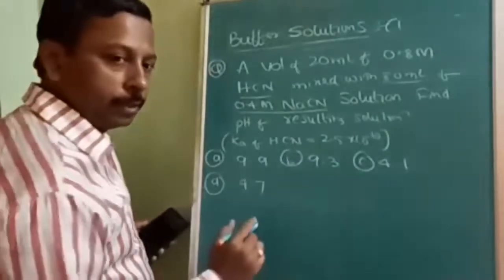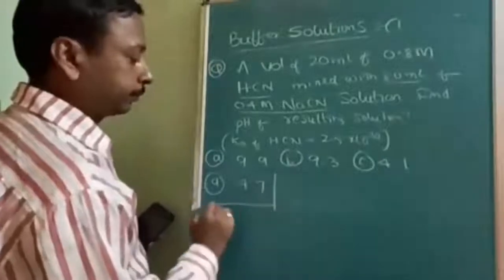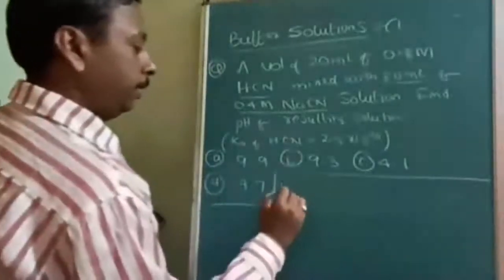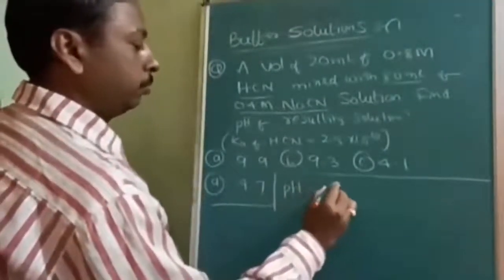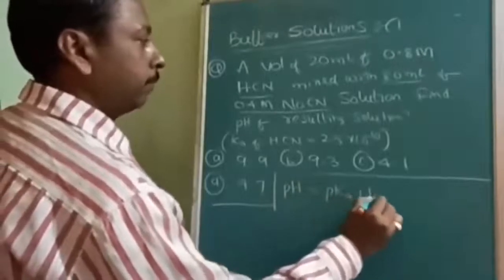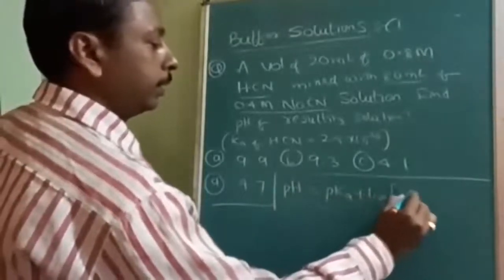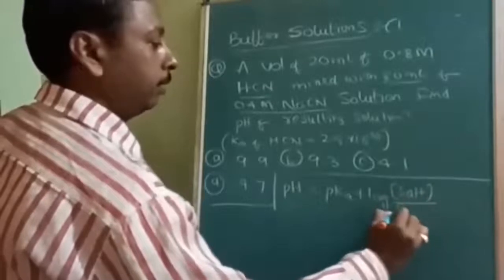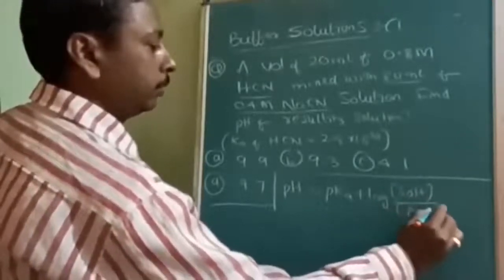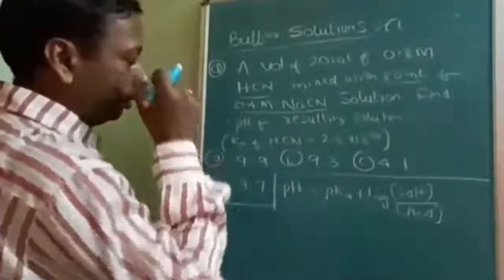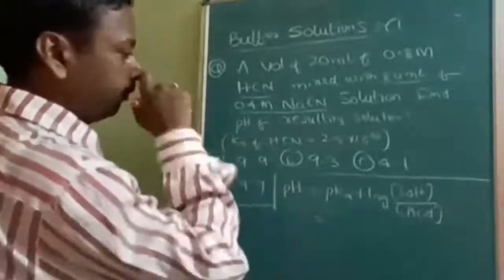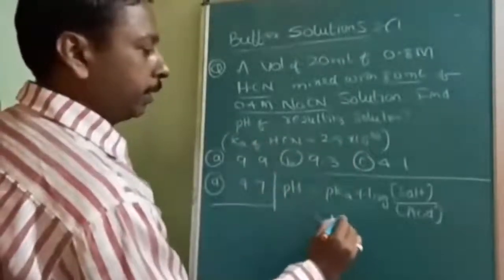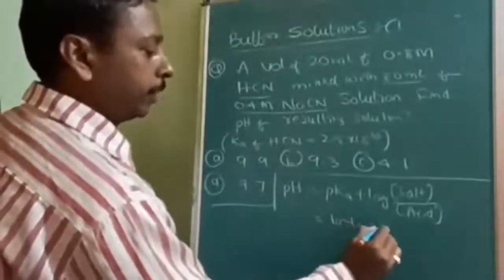This is one of the direct questions. Here pH is equal to pKa plus log of concentration of salt divided by concentration of acid. So pKa will be 10 minus log 2.5.